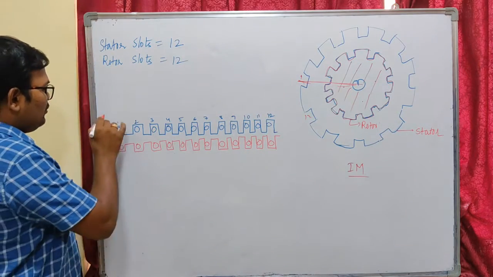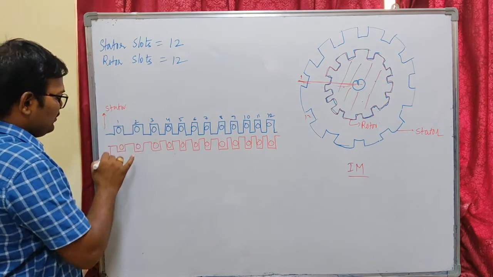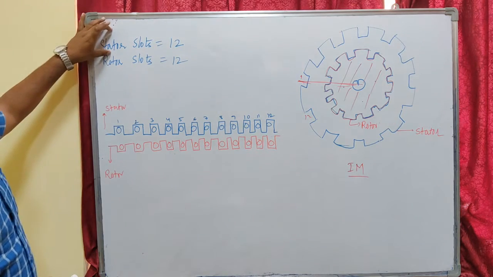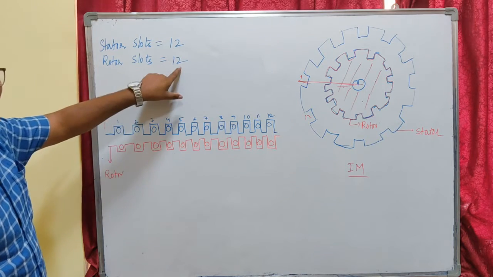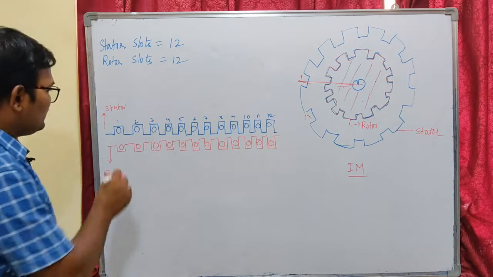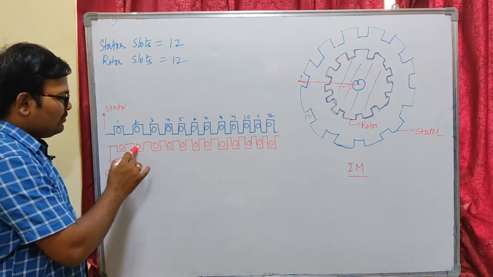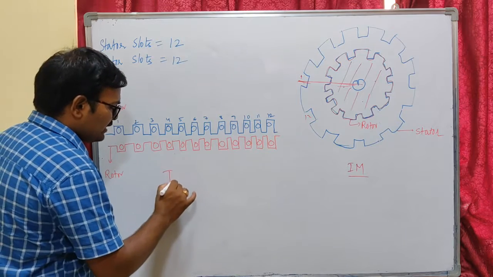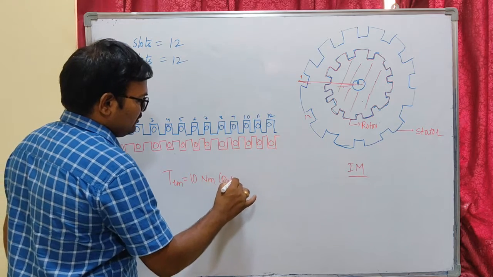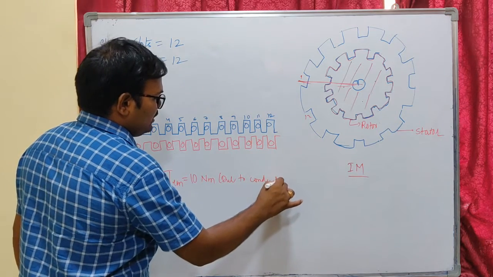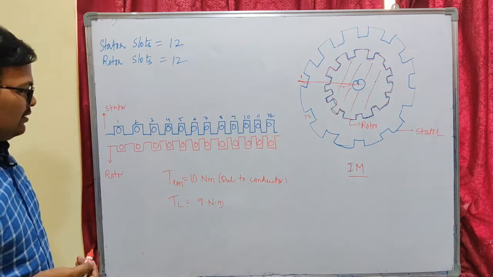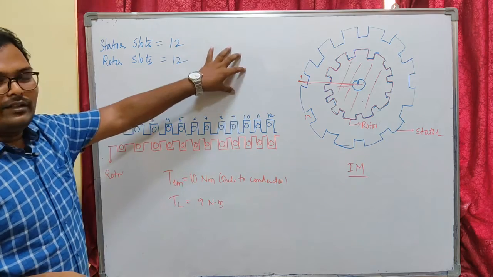You can see the blue color is the stator and the red color is the rotor. The number of slots on the stator is 12 and the number of slots on the rotor is 12, so both have an equal number. The blue circles are the stator winding, and this is my rotor winding. You know that our electromagnetic torque is only due to these conductors. Let us consider it as 10 Newton meters due to the conductors. Let me consider a load torque of 9 Newton meters. We will try to understand the concept of cogging here.